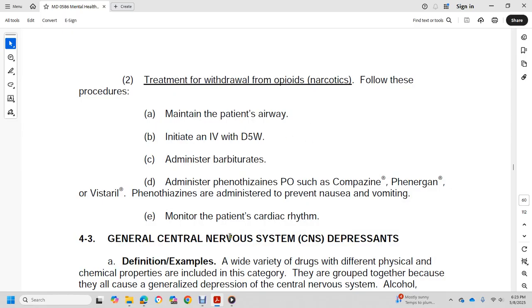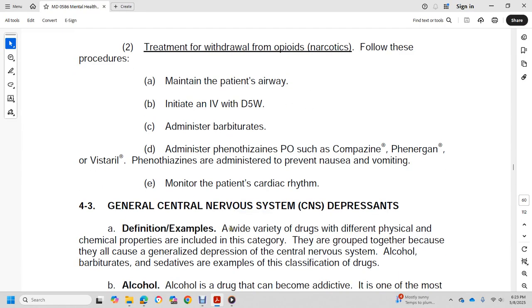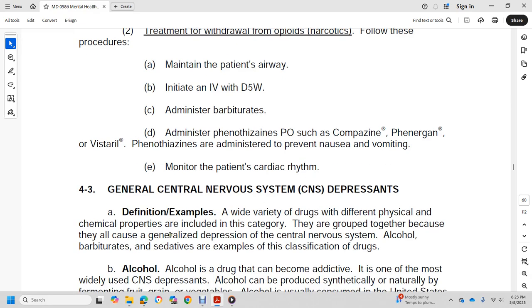All right, 4.3, General Central Nervous System Depressants. This category is defined by a wide variety of drugs with different physical and chemical properties, grouped together as general central nervous system depressants, including alcohol and barbiturate sedatives. For example, in this classification of drugs, alcohol is one of the most addictive.